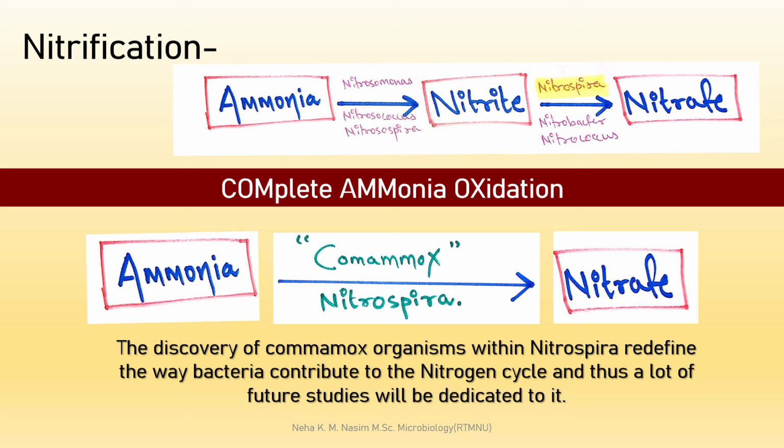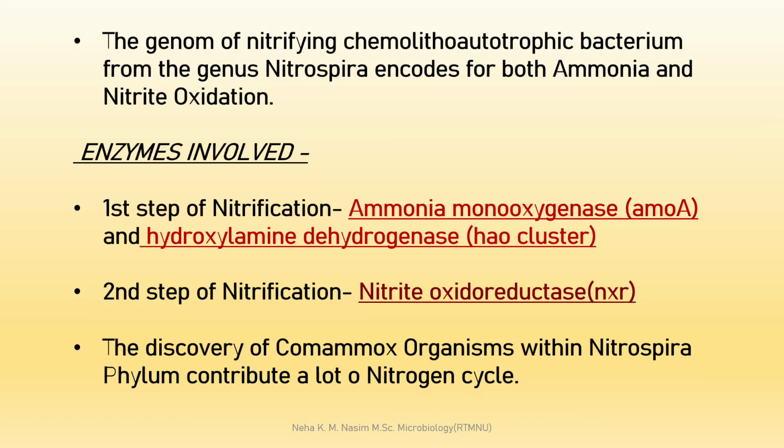The discovery of Comammox organism within Nitrospira redefines the way bacteria contribute to the nitrogen cycle, and a lot of future studies will be dedicated to it. Okay, and so it is a unique organism, and we can also use this in sewage treatment, जहाँ पर जो नाइट्रोजन का content है वो हम directly ammonia को nitrate में convert करके, जो nitrogen cycle में इसका बहुत बड़ा एक role होता है. Okay, so the genome of nitrifying chemolithoautotrophic bacterium from the genus Nitrospira encodes for both ammonia and nitrite oxidation.